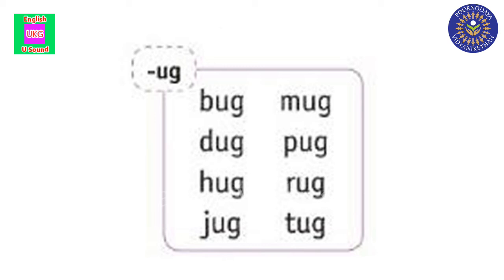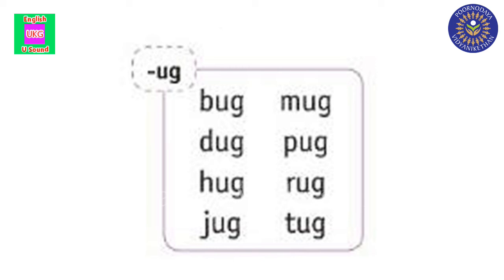P-U-G, pug. Repeat it, children. What is the sound here? Ugh sound. See the next one. R-U-G, rug. Repeat it.